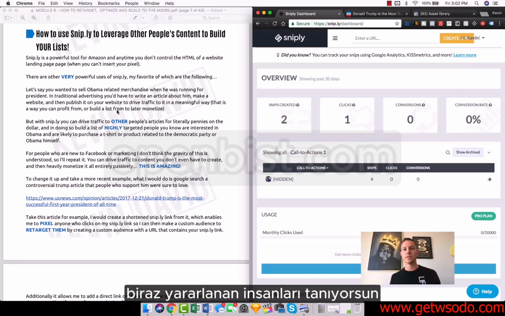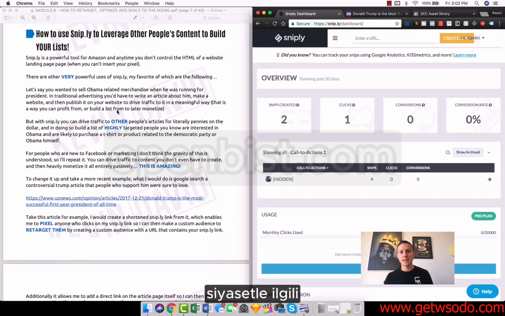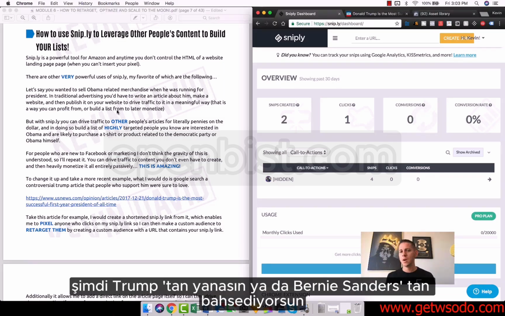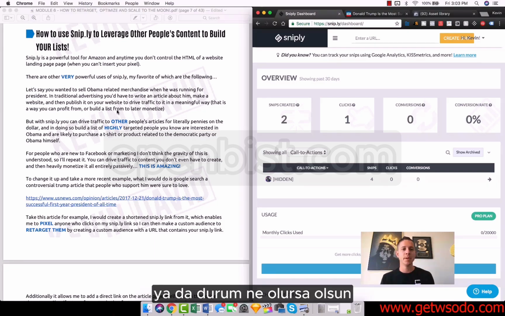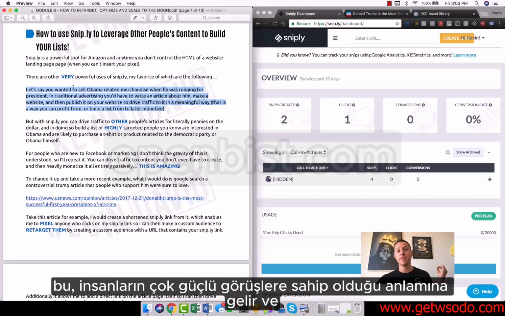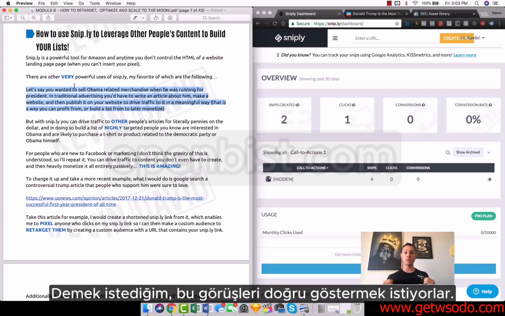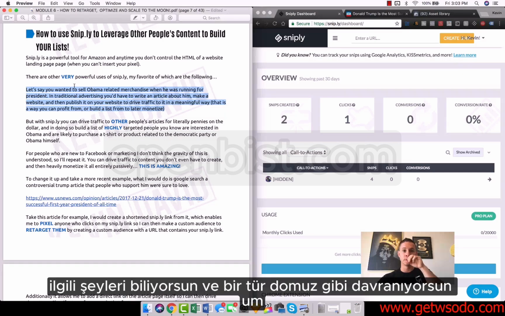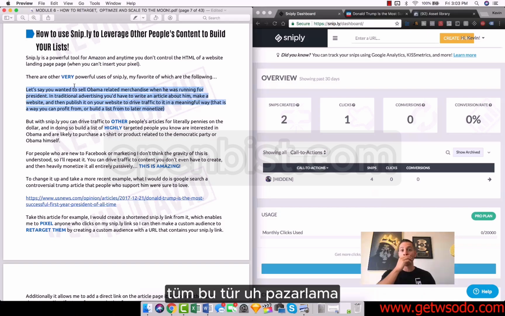People who are leveraging the polarity and interest and passion related to politics, whether you're for Obama or now you're for Trump or you were for Bernie Sanders or whatever the case may have been. People have very strong opinions about those things, and when people have very strong opinions and want to display those opinions, that means you can sell merch and things related, piggybacking off all of that marketing.